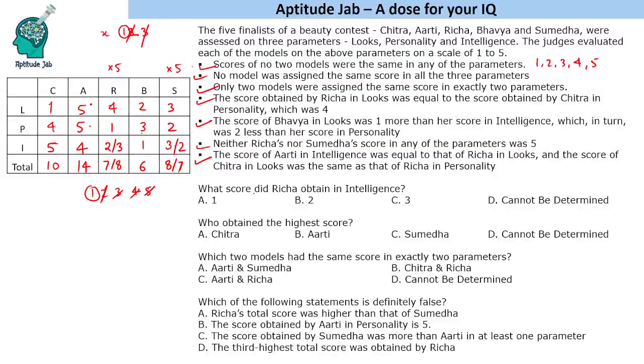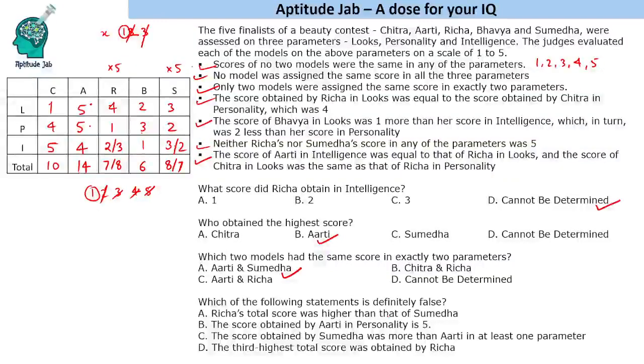So the first question is, what score did Richa obtain in intelligence? We cannot determine her score in intelligence. Who obtained the highest score? That is clearly Aarti. Which two models had the same score in exactly two parameters? The ones are Aarti and Sumedha. We cannot determine in which two parameters they got the same score, but we can determine the people who got the same score in two parameters. We do not know the parameters though.